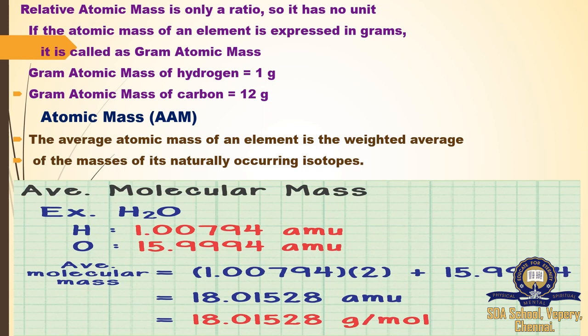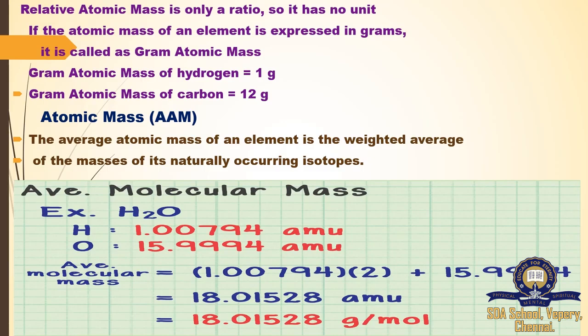Water: hydrogen's atomic mass is 1.00794 AMU, that is atomic mass unit, and oxygen is 15.9994 AMU. So we need to find the average molecular mass. See, H2O. Hydrogen we have 2 atoms, so the hydrogen's value has been multiplied by 2. Then remaining we have an oxygen, so the oxygen value is written here. So doubling the value of hydrogen and then adding the atomic mass of oxygen, we are getting 18.01528 AMU. This one we are going to take as the average molecular mass.